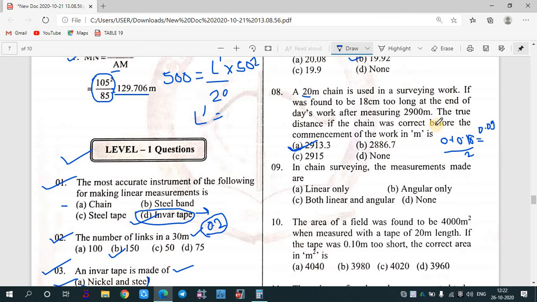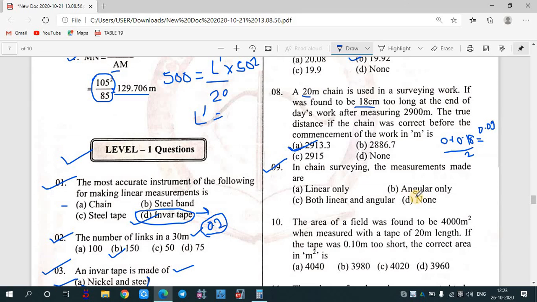So in this case, the question is saying clearly that at the starting of the work, the chain was having no error. That means initially it was having zero error, but at the end of the day's work, it is having a correction of 18 centimeters. So we need to take the average, because at the starting there was no error. At the end, it is saying that it is having error. So 0 plus 0.18 by 2, that will give you 0.09. So it is 0.09 meter too long. Okay. So instead of 0.18, we need to take 0.09.